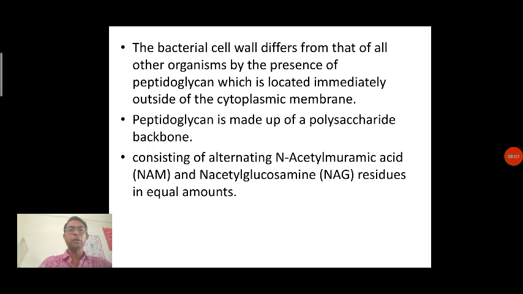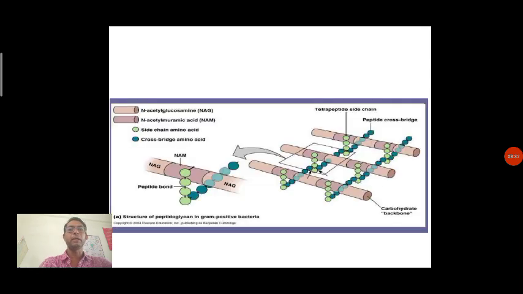consisting of alternating N-acetylmuramic acid and N-acetylglucosamine residues in equal amount. So in a simple way we call it NAM, that is N-acetylmuramic acid, and NAG, N-acetylglucosamine. NAM and NAG, these are the two different residues we can say. These two residues together produce the structure that we call the peptidoglycan layer.